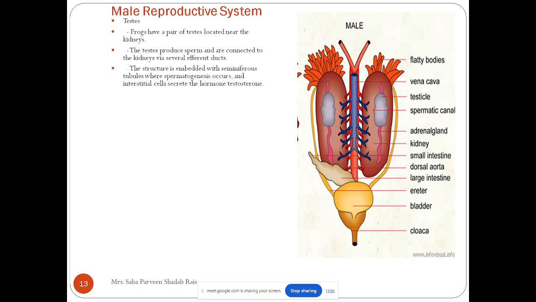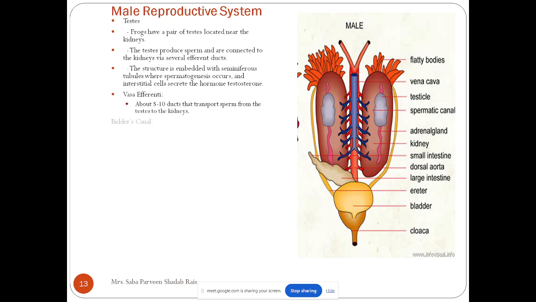Testes are embedded with seminiferous tubules. We all know the basic unit of the testes is the seminiferous tubules, where spermatogenesis occurs, and interstitial cells secrete the hormone testosterone. Now, when I talk about the sperm ducts, the first is the vasa efferentia, about 8 to 10 ducts that transport sperm from the testis to the kidney. Point to be noted: vasa efferentia take the sperms from the testis to the kidney.